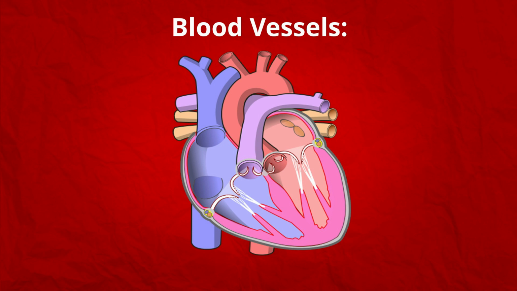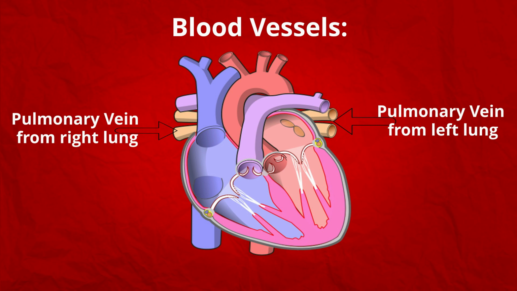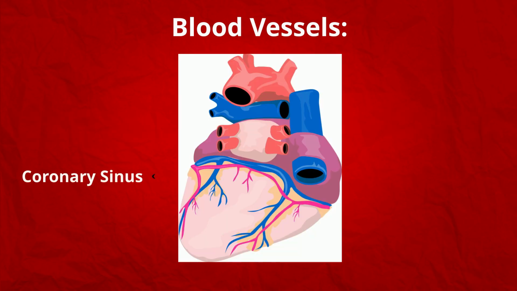Superior vena cava. Superior vena cava is a major vein in your upper body. It carries blood from your neck, head, upper chest and arms to the heart. Inferior vena cava. Inferior vena cava is a major vein which carries deoxygenated blood from the lower part of the body to the heart. Pulmonary veins. Pulmonary veins carry oxygenated blood from the lungs to the heart. Coronary sinus. Coronary sinus is a collection of veins joined together to form a large vessel that collects blood from the heart muscle.